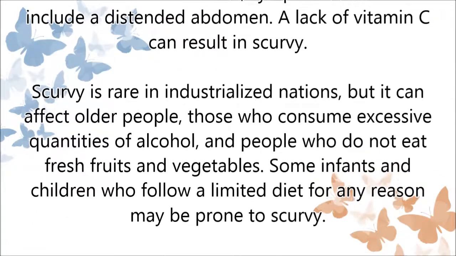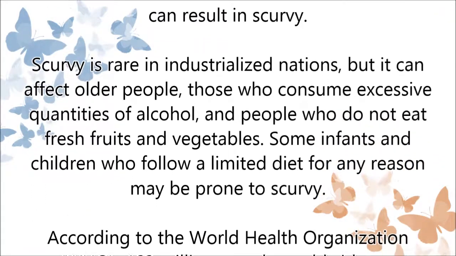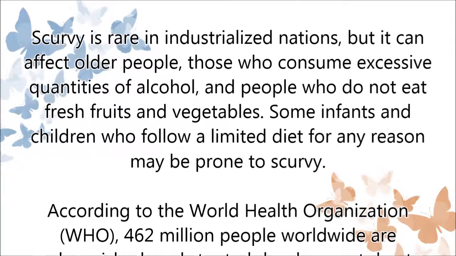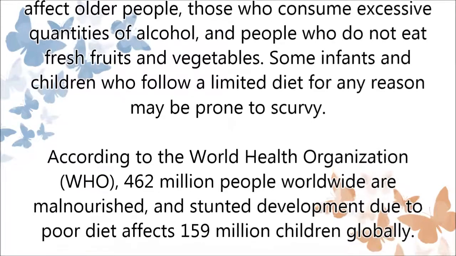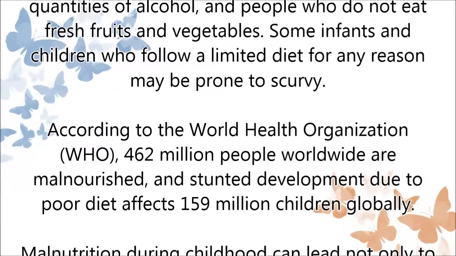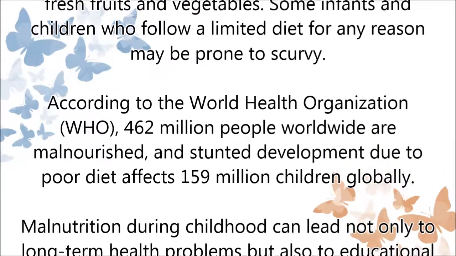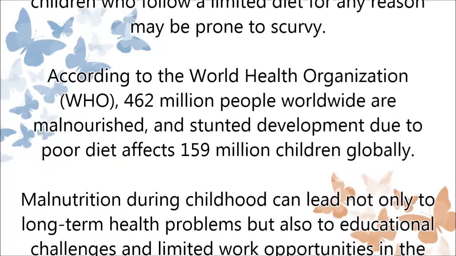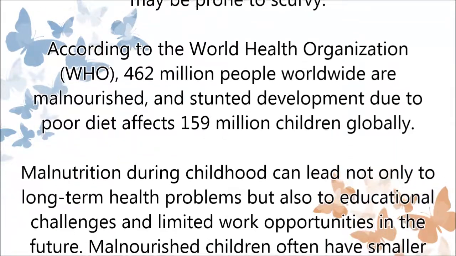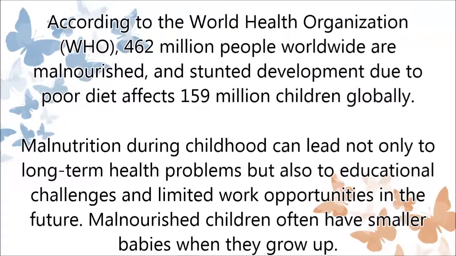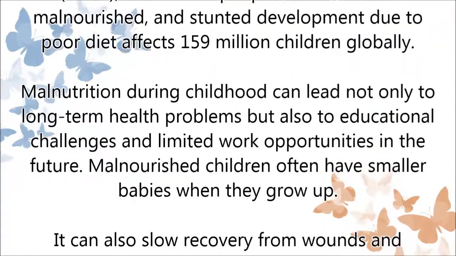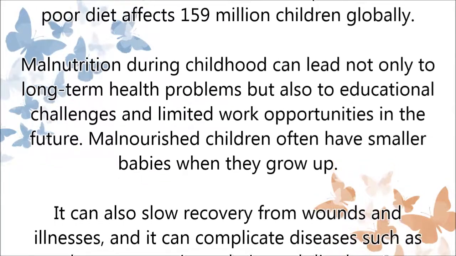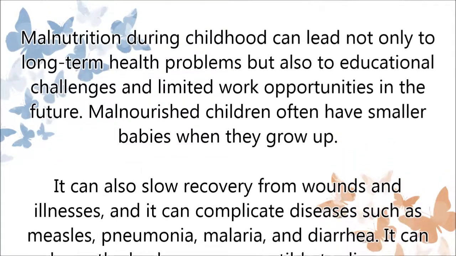Scurvy is rare in industrialized nations, but it can affect older people, those who consume excessive quantities of alcohol, and people who do not eat fresh fruits and vegetables. Some infants and children who follow a limited diet for any reason may be prone to scurvy. According to the World Health Organization, WHO, 462 million people worldwide are malnourished, and stunted development due to poor diet affects 159 million children globally.